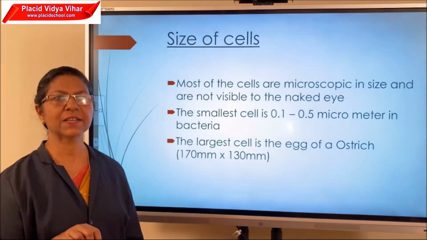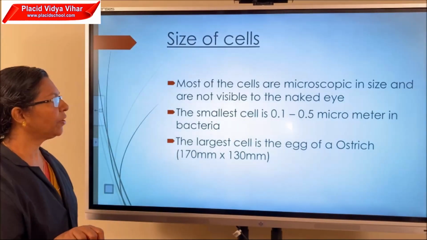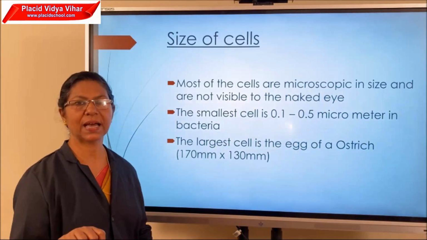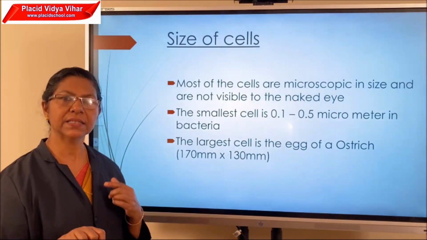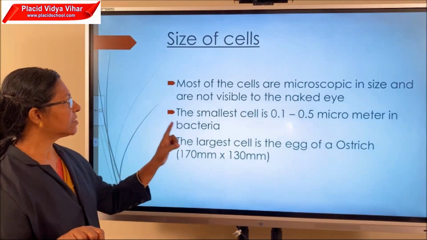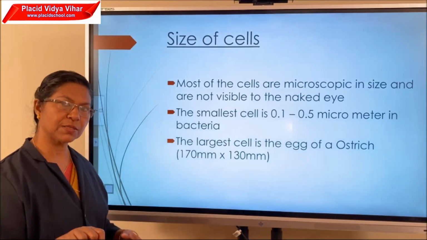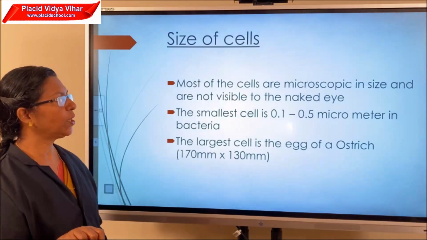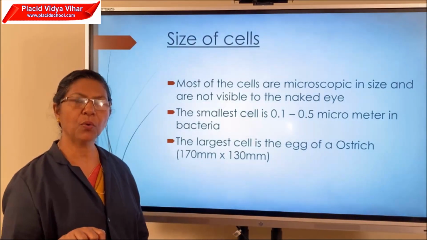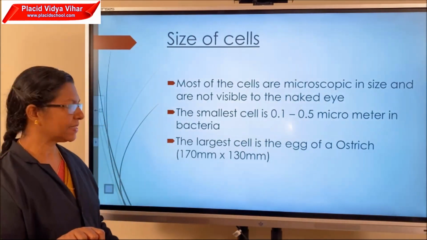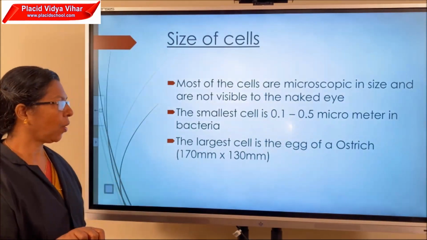Next, what is the size of a cell? Most cells are microscopic in size and are not visible to the naked eye. A single cell we can see with the naked eye is the egg of a hen. The smallest cells are bacteria, with a size of 0.1 to 0.5 micrometer. The largest cell is the egg of an ostrich, and its size is 170 millimeter by 130 millimeter.